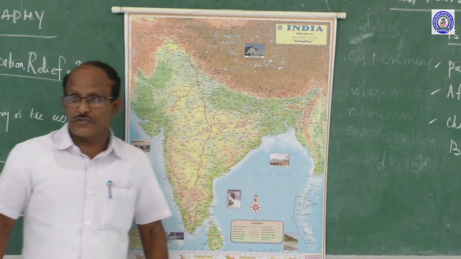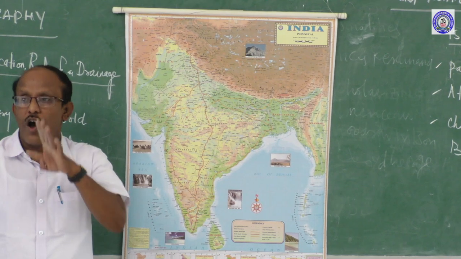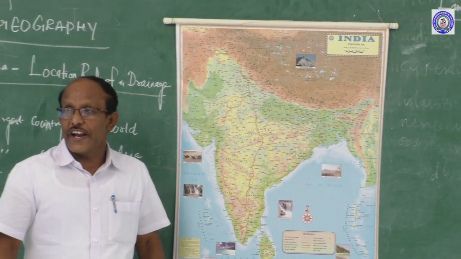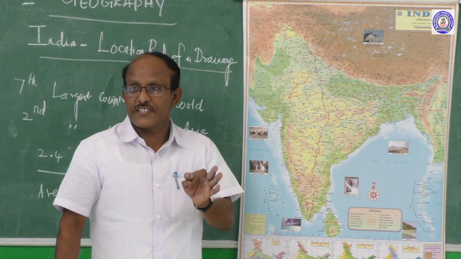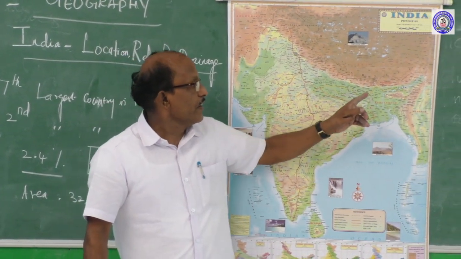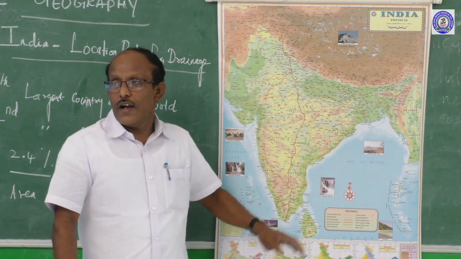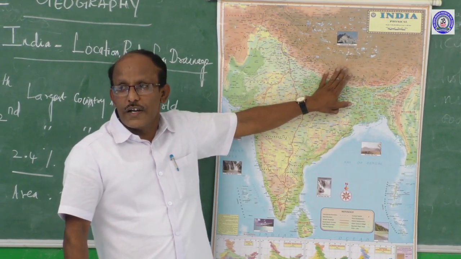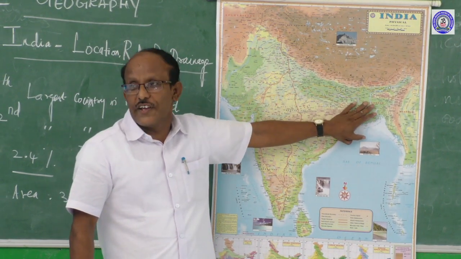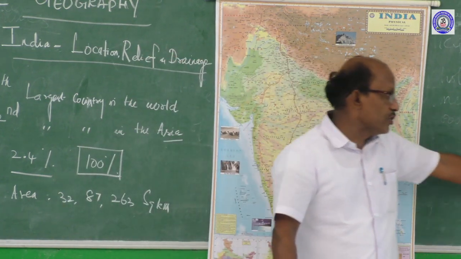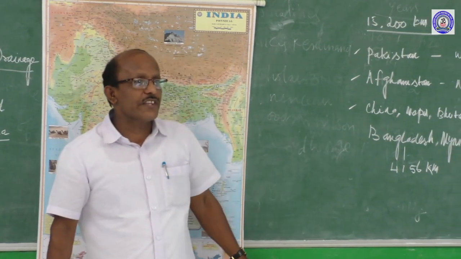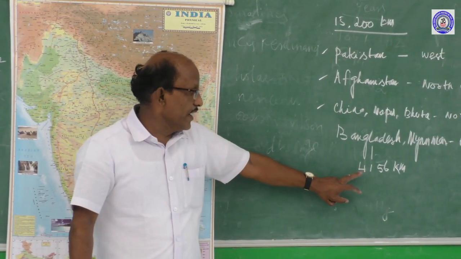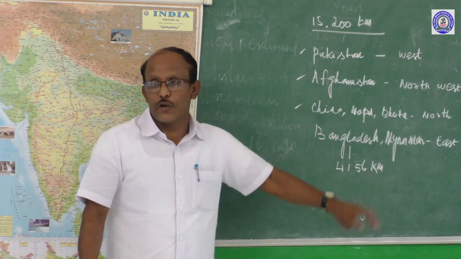There will be a chance to get a question on this. The country which shares the largest land frontier with India is Bangladesh. There will be a possibility to ask the length also. The largest border is with Bangladesh, that is 4,156 kilometers.